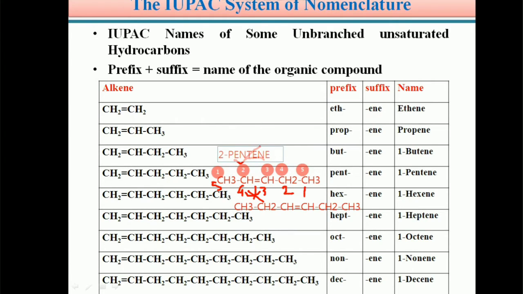But in the given example, the double bond is between the first carbon and the second carbon, 1, 2, 3, 4, 5. So its name is 1-pentene. Similarly, we can see another example.